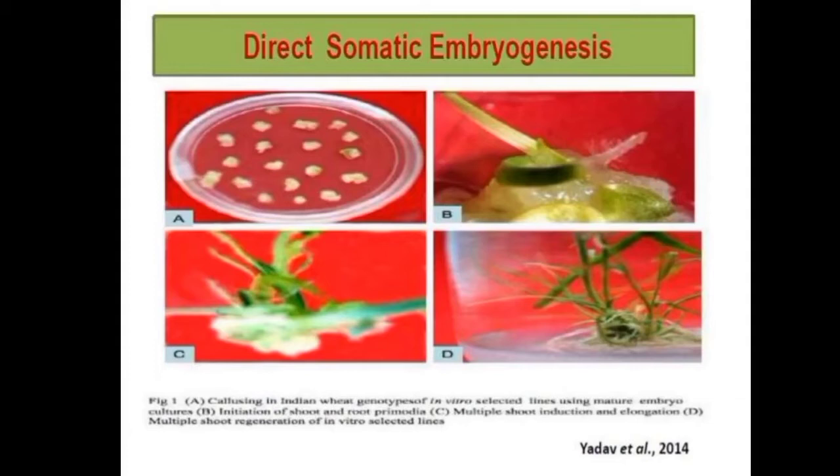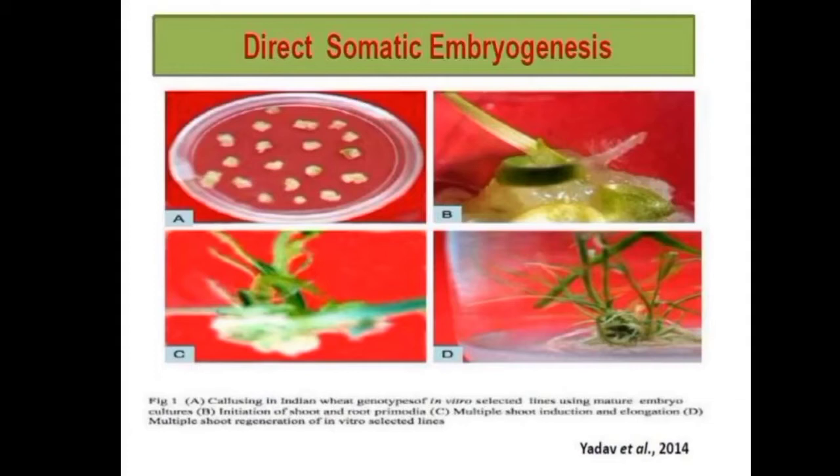In the media we first initiate the shoot elongation hormone, and then the root hormone. After the shoot elongation we leave it for 2 weeks, and after 2 weeks we add the root hormone for the formation of the root.